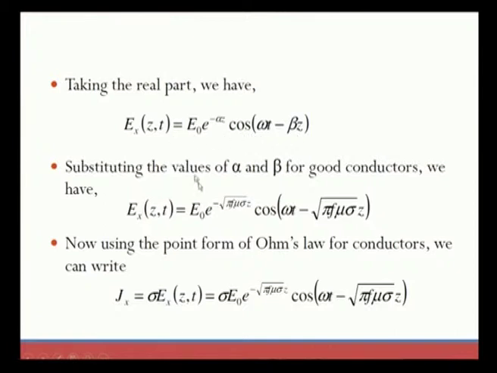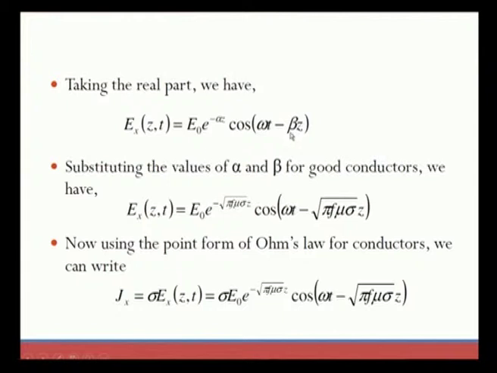Now, substituting the alpha and beta values for a good conductor into the above expression, it becomes e to the power of minus root of pi f mu sigma z, where root of pi f mu sigma is the alpha value, and the beta value is also substituted here in the same way. So, now the equation becomes this.